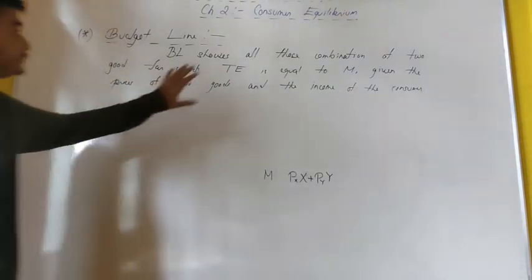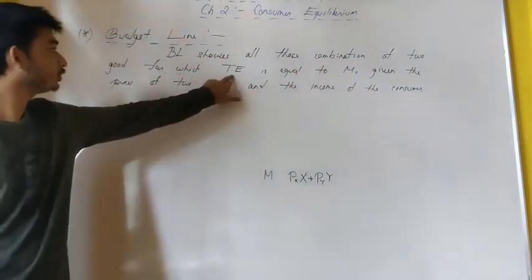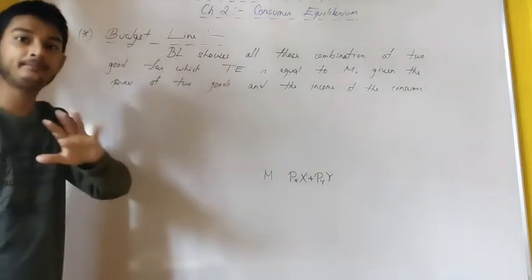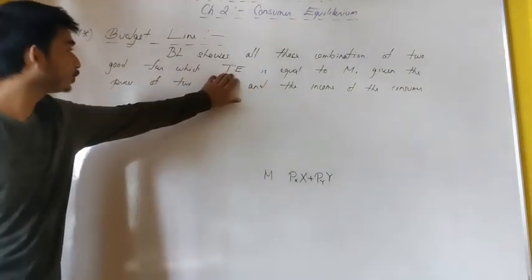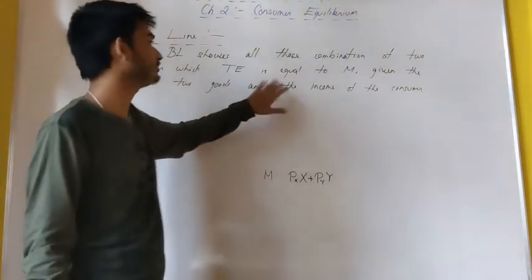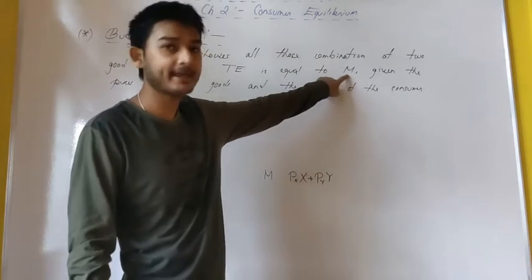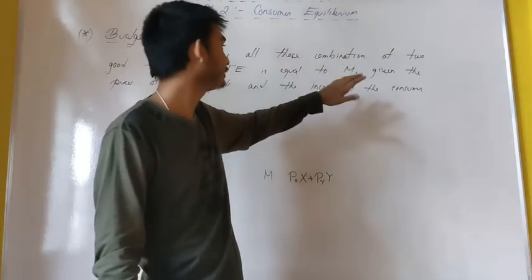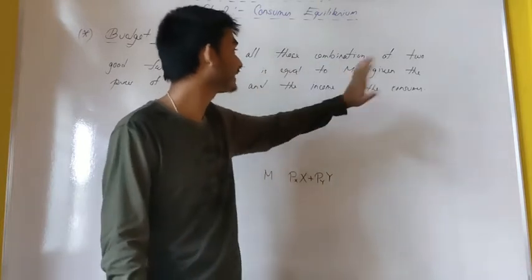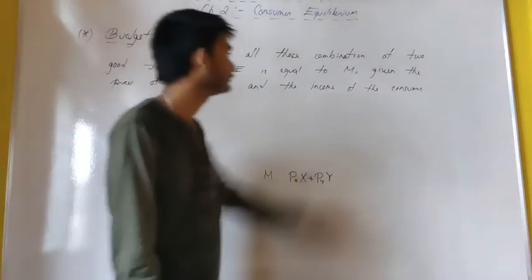The budget line shows all those combinations of two goods for which total expenditure, I am writing here TE, but while making a note, please write total expenditure in full, is equal to money income. I am just writing M for shortcut purposes, but please write money income, given the prices of two goods and the income of the consumer.